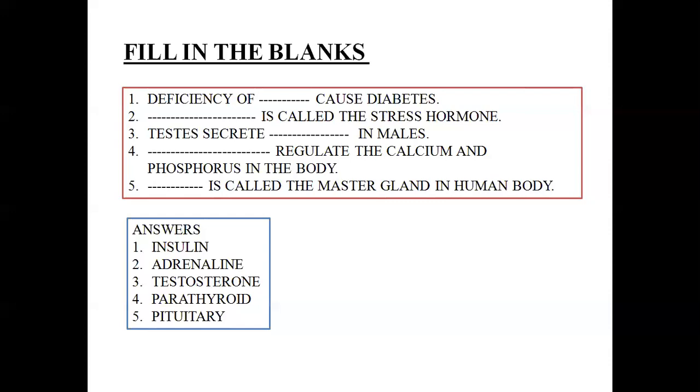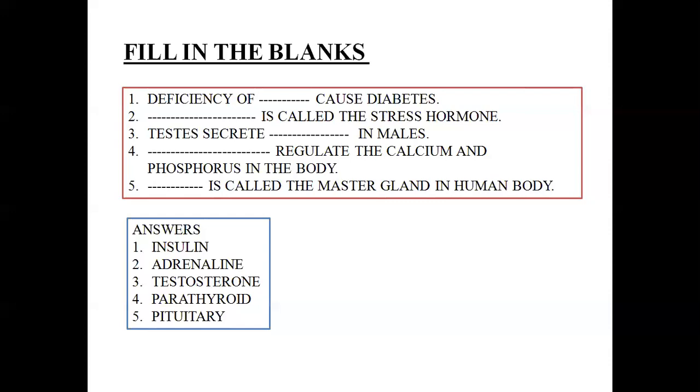I said how the body is prepared for such function: either the heartbeat increases or breathing increases so that a rich supply of oxygen along with glucose can reach the respective muscles, so that the muscles can vigorously contract and the body can get ready either to fight or to run away. Next is testes secrete dash in male, meaning which hormone is produced by testes in male. It is testosterone. Testosterone is secreted by testes in male.